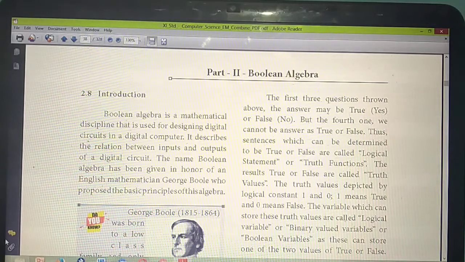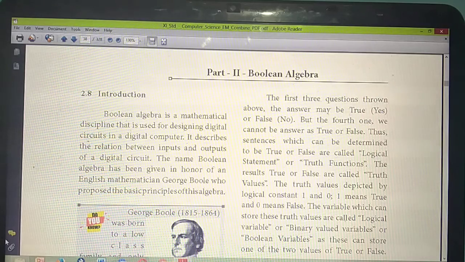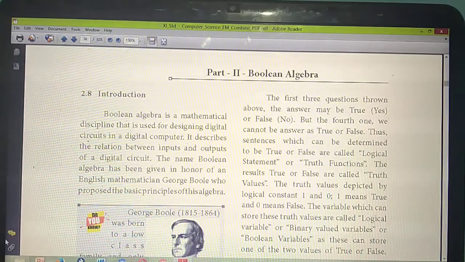Please complete the daily portions. What are the homeworks I have given? Please complete all the homeworks also. Have you all studied that chapter? Studied or not? Again and again I am telling you, this chapter 2 is very important. You can expect 5 more questions, or 3 more questions, or 2 more questions from this chapter. All the problems are very important.